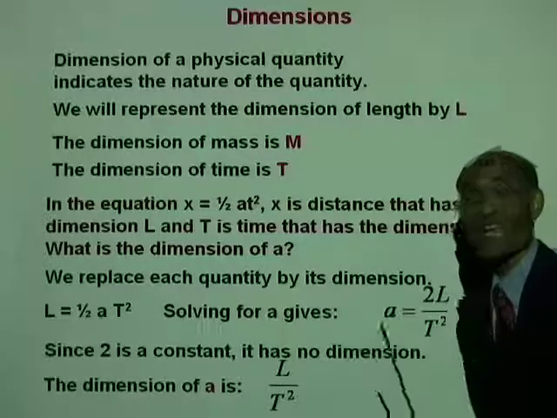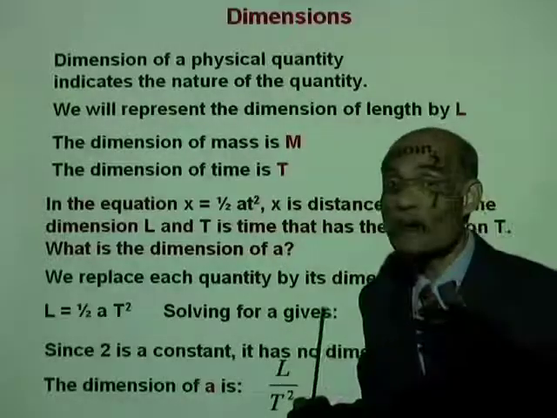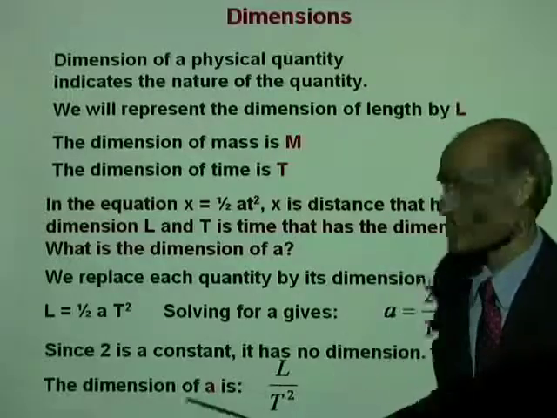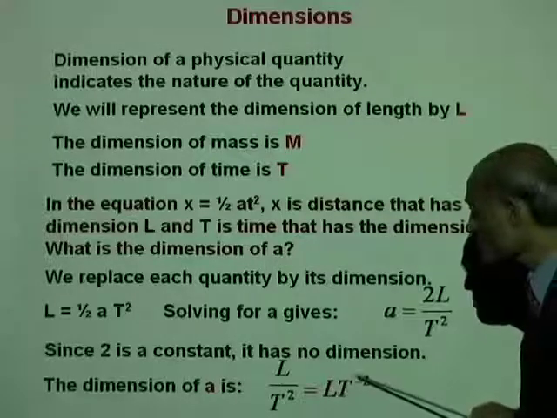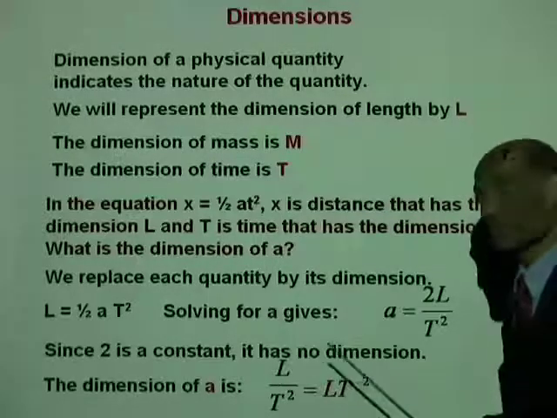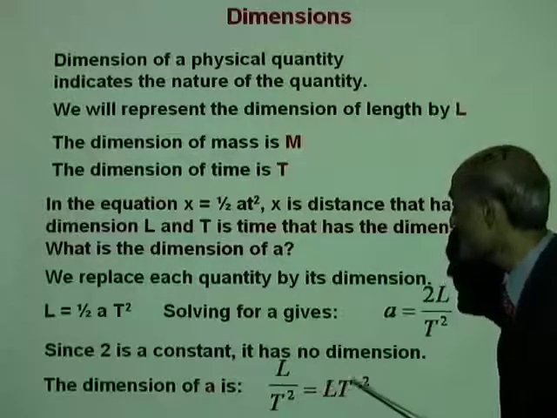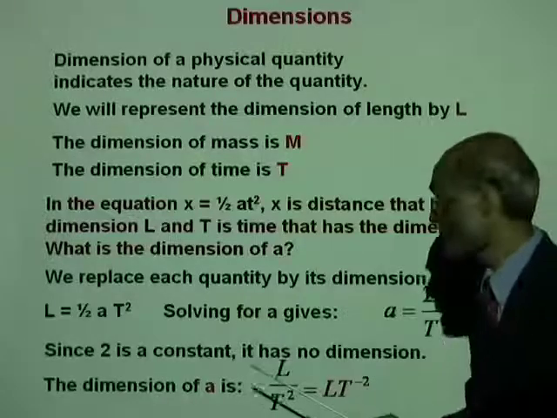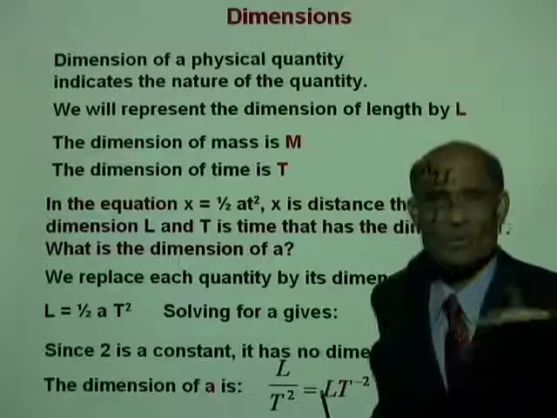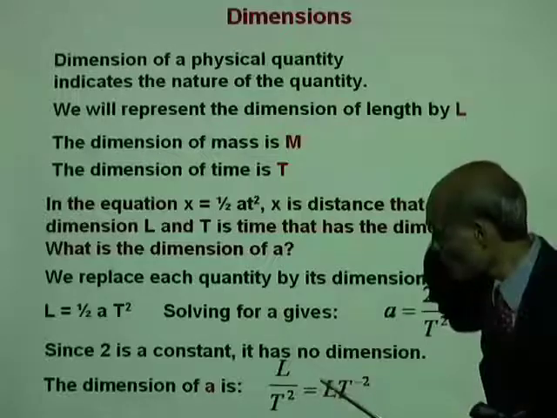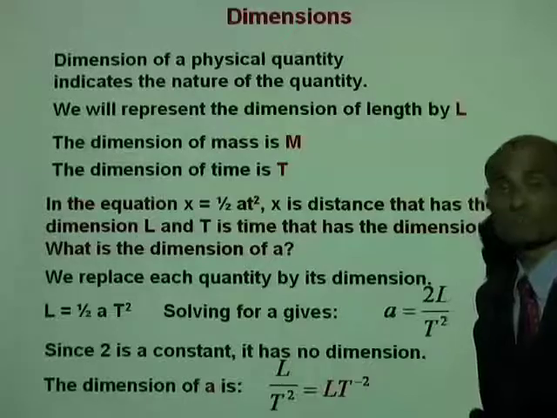And this is not the standard way to write it. You see, dimensions must be written in the standard way like you write the units. So how do we write this in the standard way? It will be written LT to the power of -2. The dimensions of this quantity a is LT to the power of -2. And you will see a little later that this a stands for acceleration. The dimensions of acceleration is LT to the power of -2.